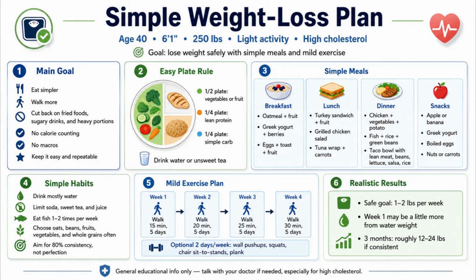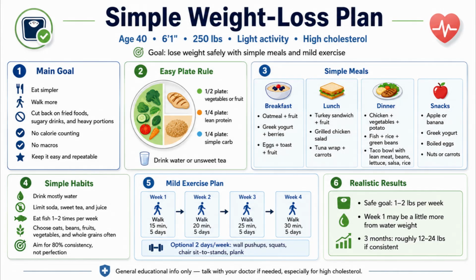And finally, the results: a safe, realistic goal is 1 to 2 pounds per week. The first week might be a little more because of water weight, but over 3 months, you're looking at roughly 12 to 24 pounds if you stay consistent. Nothing extreme, just steady progress. So that's the core plan. Simple meals, simple habits, and a walking routine that gradually builds up.